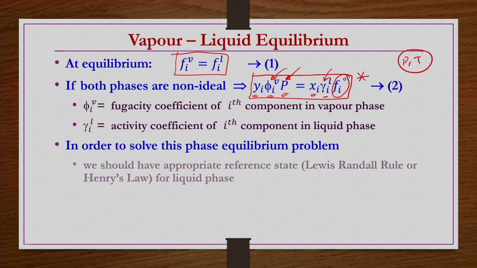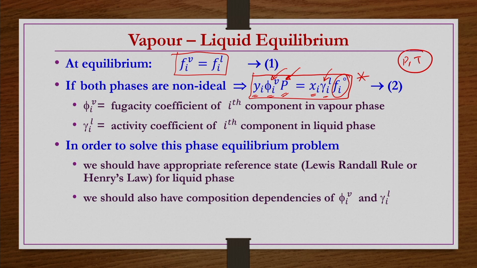Now, in order to solve this problem you need to know the reference state for f_i^0, and you should also know the composition dependent phi_i^V and gamma_i^L. The reference state for f_i^0 can be the Lewis-Randall rule, or it can be Henry's law as well, as we have seen.